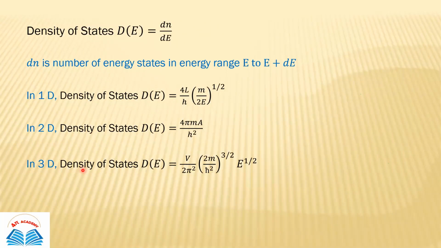And for 3D, it is V upon 2 pi square, (2m upon h cut square) to the power 3 by 2, E to the power 1 by 2. So for a one dimensional system, density of states is proportional to E to the power minus half, because other terms are constant. For 2D, it is independent of E, there is no E. And for 3D, it is proportional to E to the power half. These are very, very important formulas.